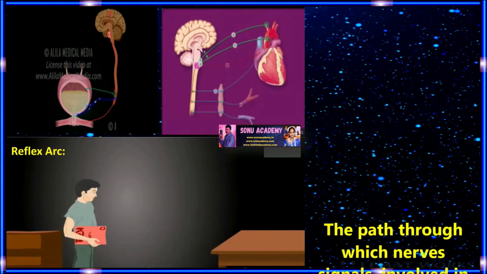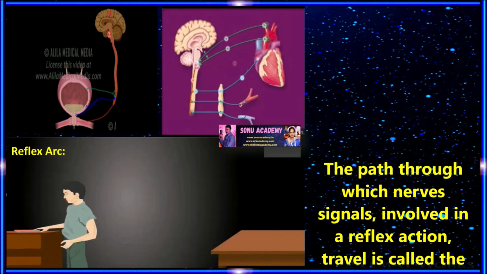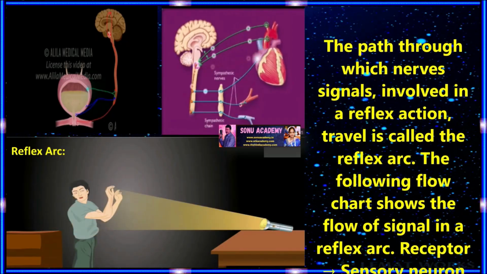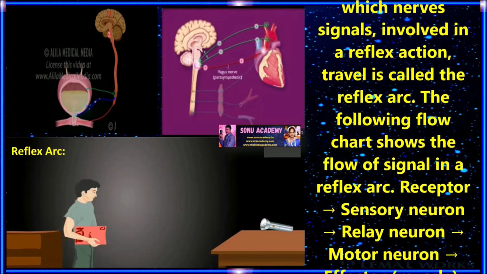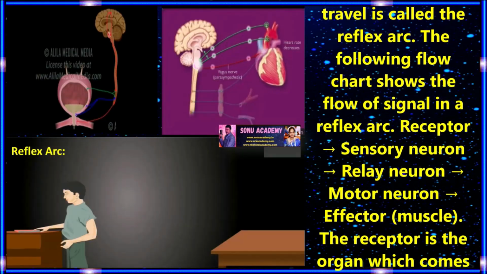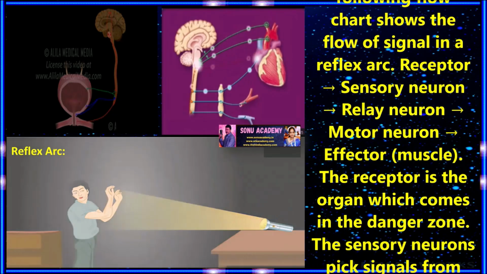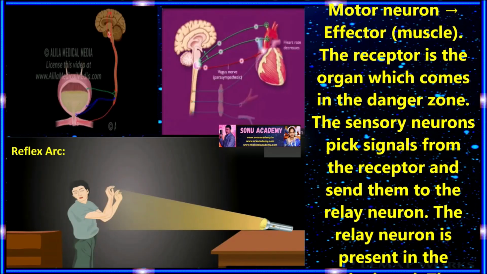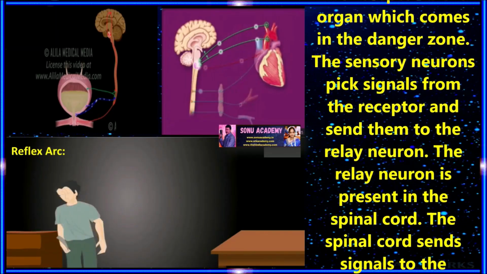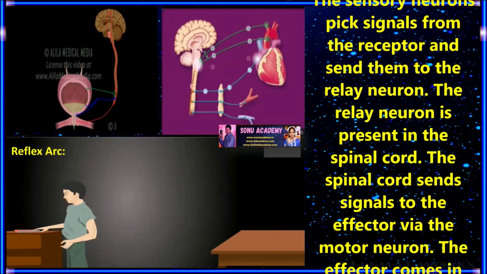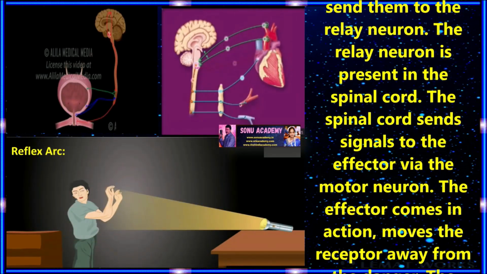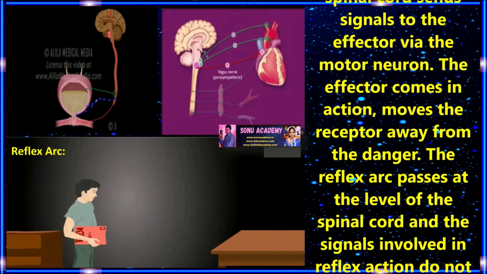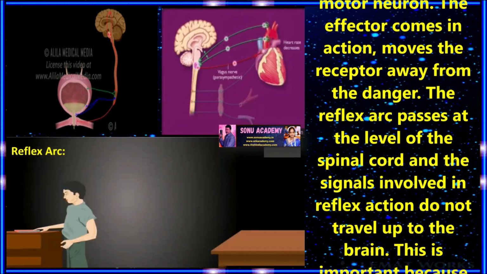The path through which nerve signals involved in a reflex action travel is called the reflex arc. The following flow chart shows the flow of signals in a reflex arc. Receptors to sensory neurons, sensory neurons to relay neurons, relay neurons to motor neurons, motor neurons to effectors, meaning muscles. The receptor is the organ which comes in the danger zone. The sensory neurons pick signals from the receptor and send them to the relay neuron. The relay neuron is present in the spinal cord. The spinal cord sends signals to the effectors via the motor neuron. The effector comes into action and moves the receptor away from the danger.